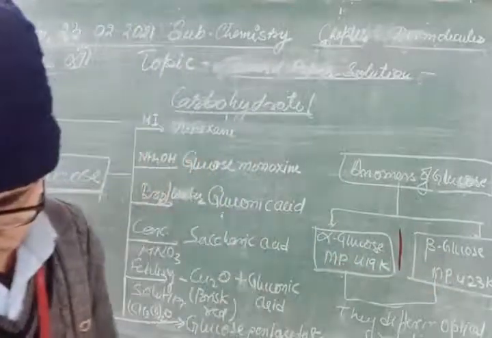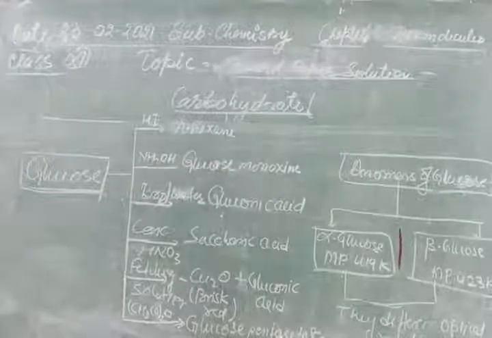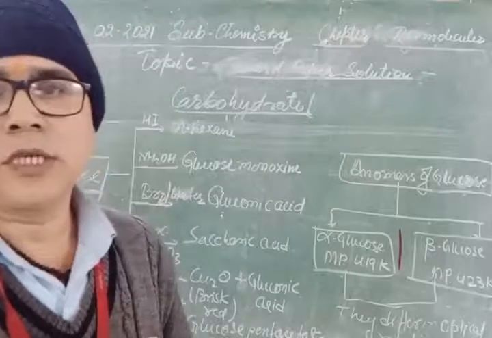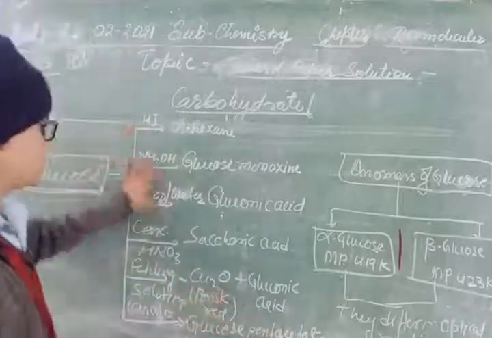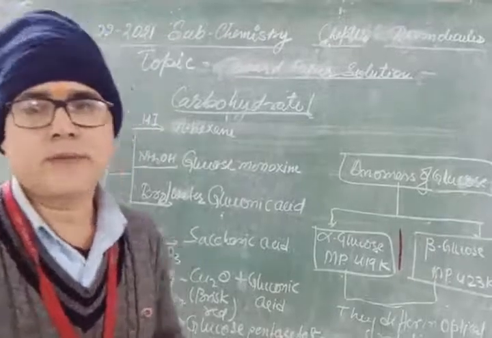Now we will see the structure. Some questions on glucose are also asked in the form of reactions to prove different functional groups.